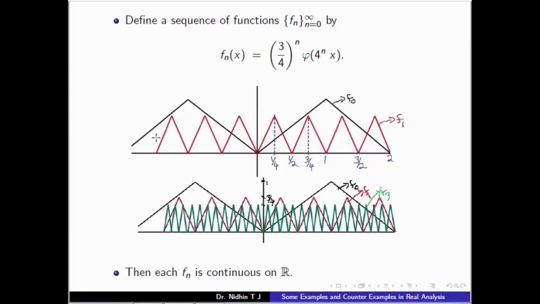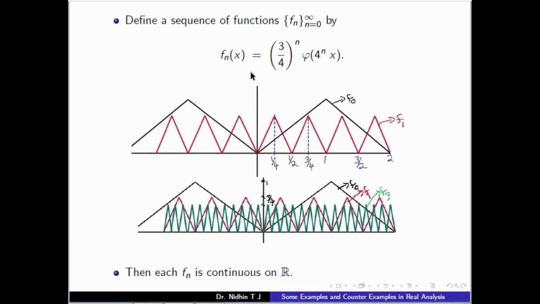The graph will be like this one. The black one is f_0, the red one is the graph of f_1. On each closed loop of the earlier one, the new one has 4 spikes, and f_2 again has 4 spikes on each red closed loop, like a sawtooth.